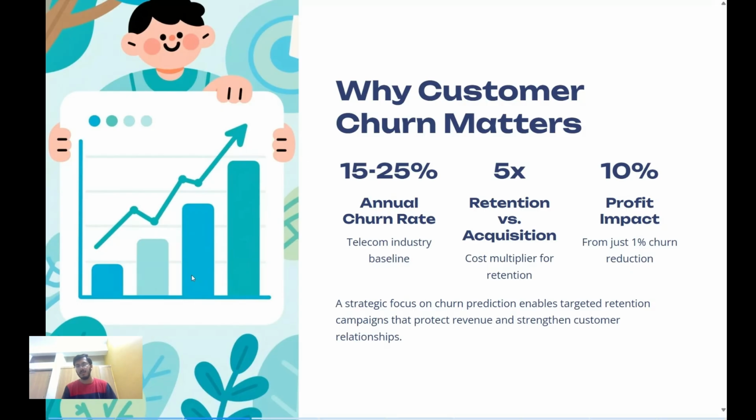So the point is, in the telecom industry, we have a 15 to 25% churn rate, which is a very massive number. A churn rate of about 3, 4, 5% is still okay. Even customers or companies hope that the churn rate is as low as 0%, but of course, that's not practical. Even 5, 6% is still okay. But in this telecom industry, the baseline churn rate is about 15 to 25%, which is a massive number.